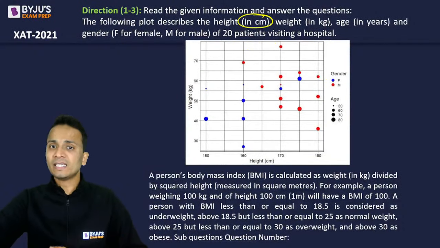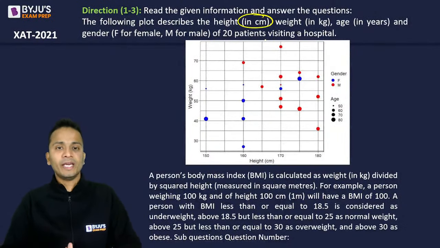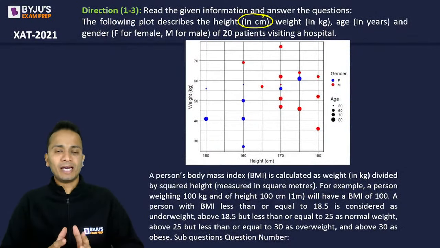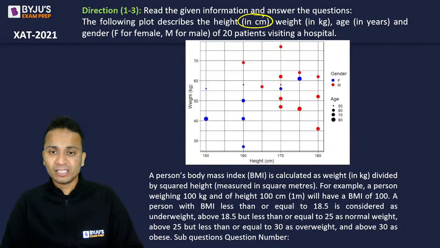This is the data that is given for 20 patients. Now, a person's BMI. Below this graph, they have described BMI. A person's BMI is calculated as weight in kg divided by squared height measured in meters, square meters.